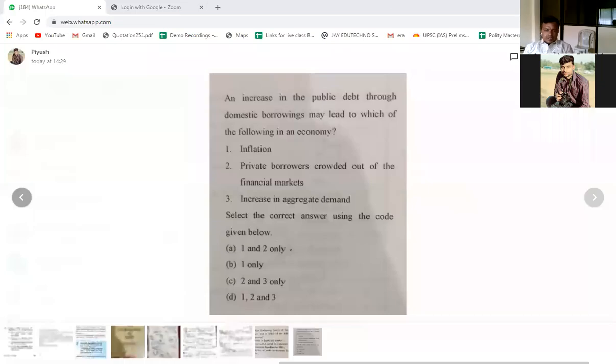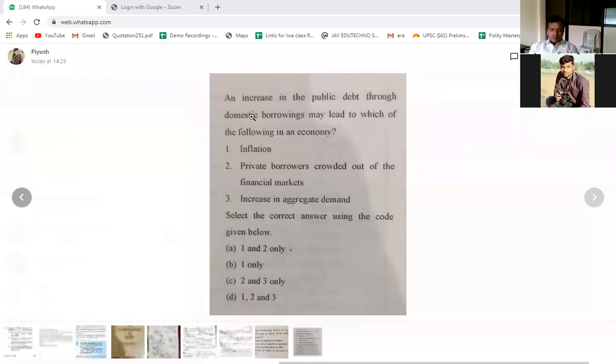So here in this question, we can see an increase in public debt. An increase in public debt means what? The debt of the government. That will say that whenever the government is in deficit, that the expenditure is more than the income of the government, then the government has to borrow.